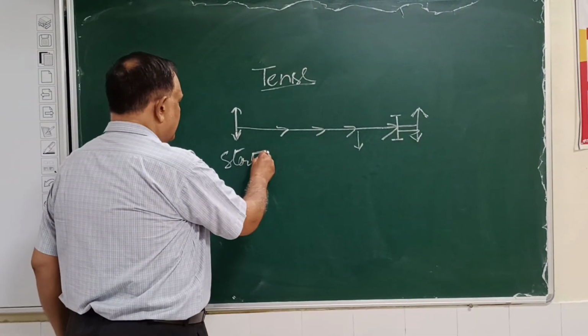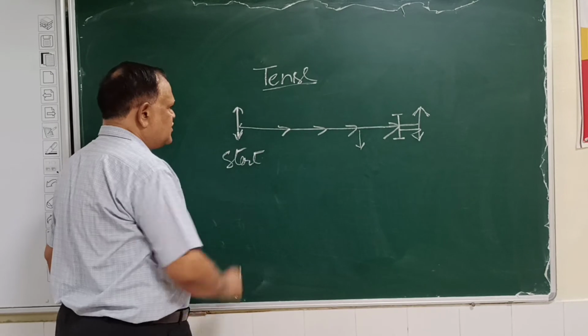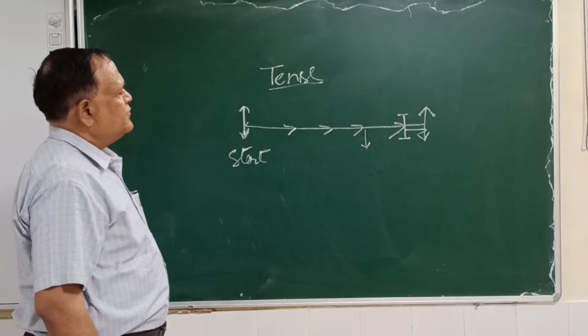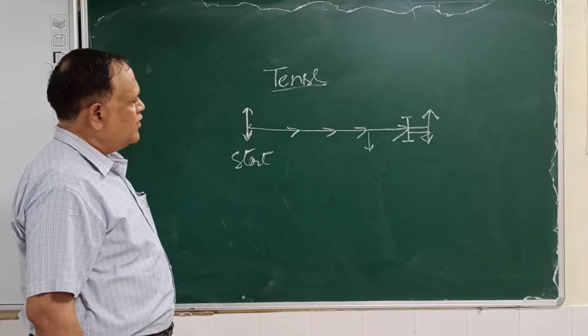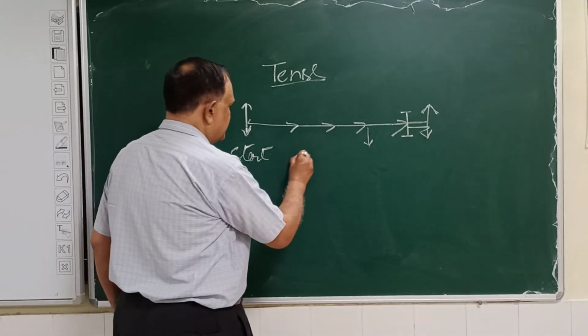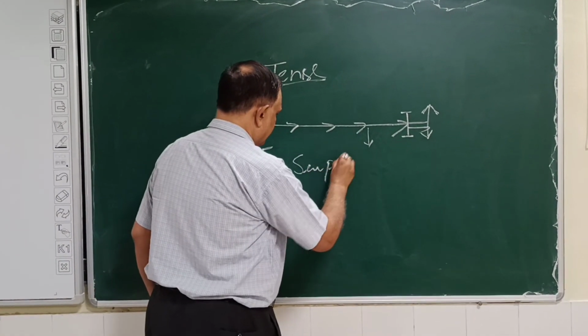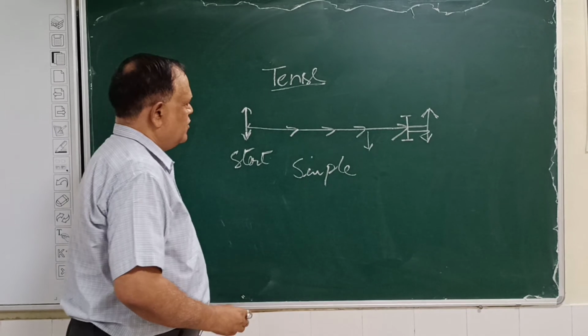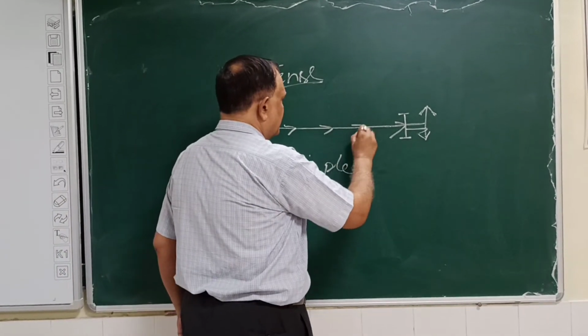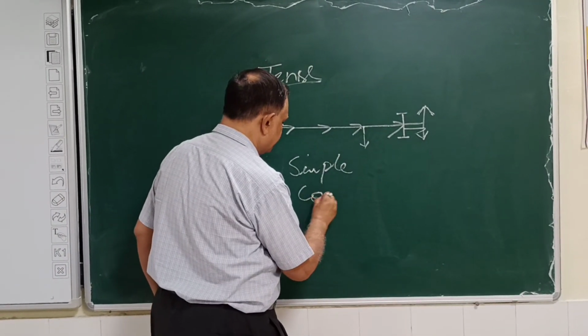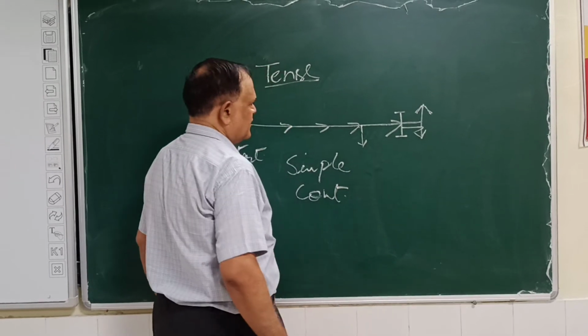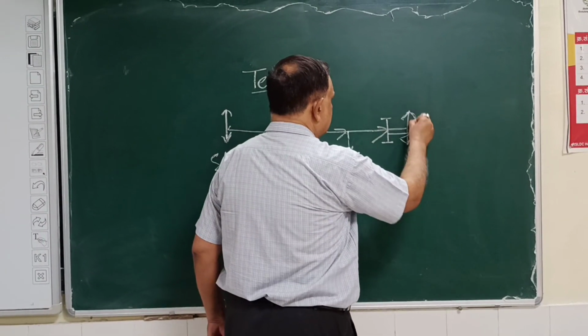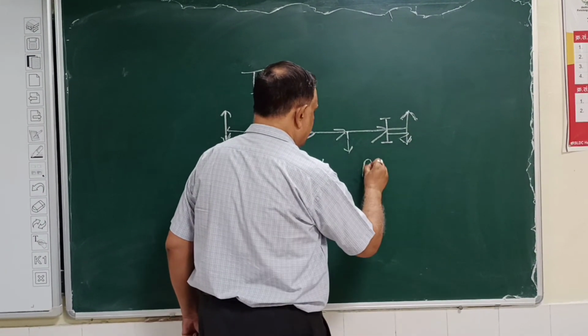So when we are here and telling about the nature and the attitude of any work, we say it simple. When we are here, we are telling that the work is continuous. When we are here, the work is perfect, finished.